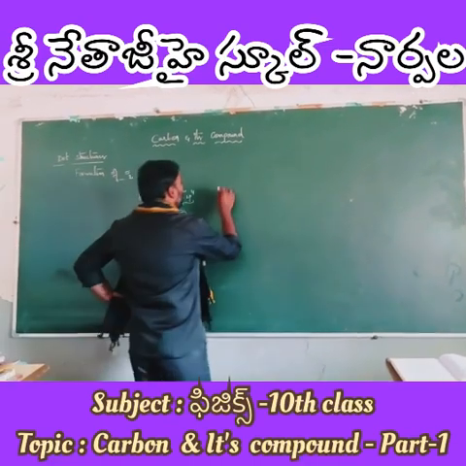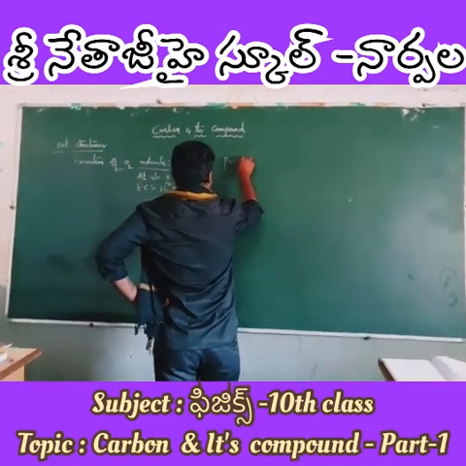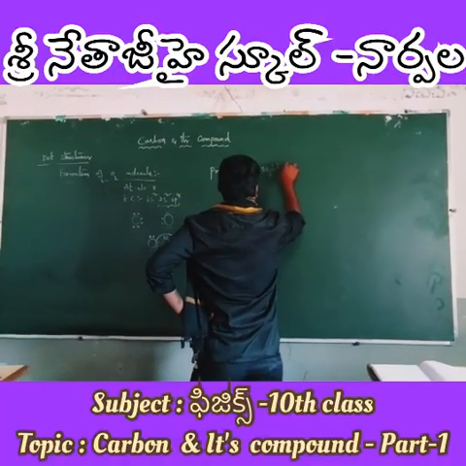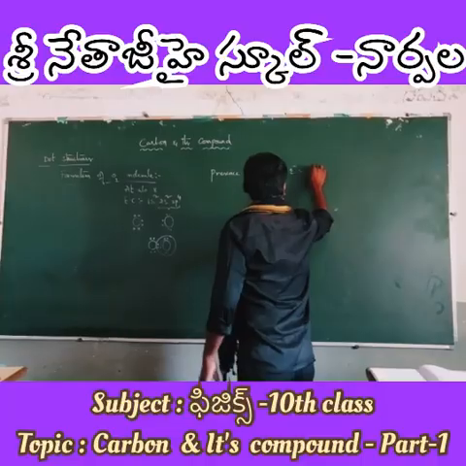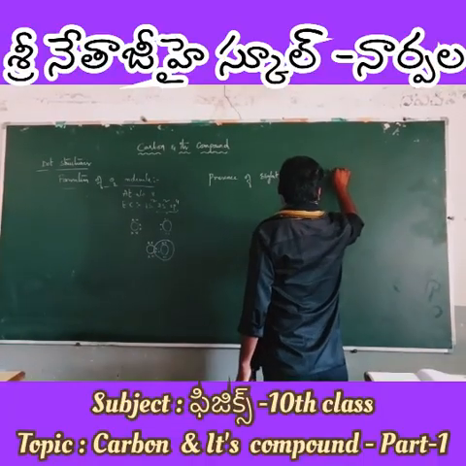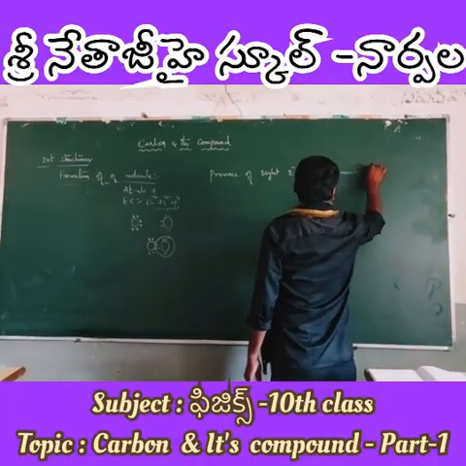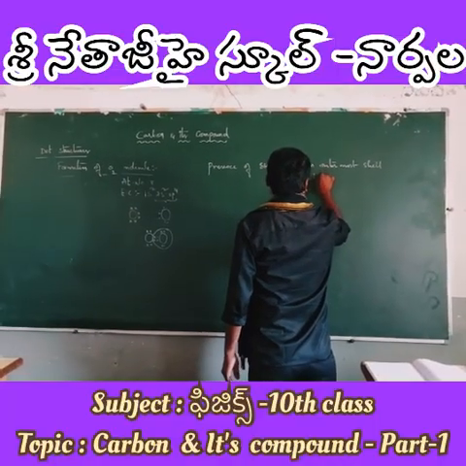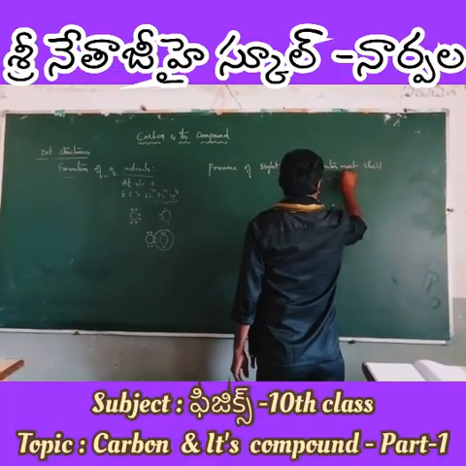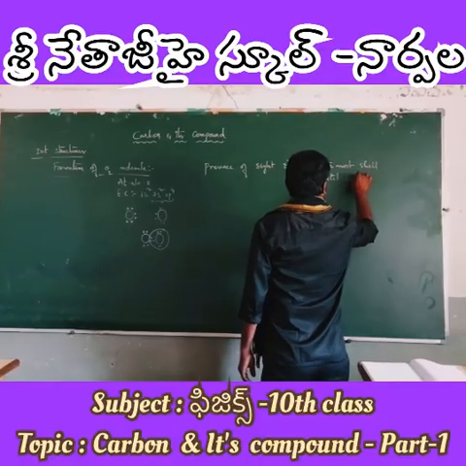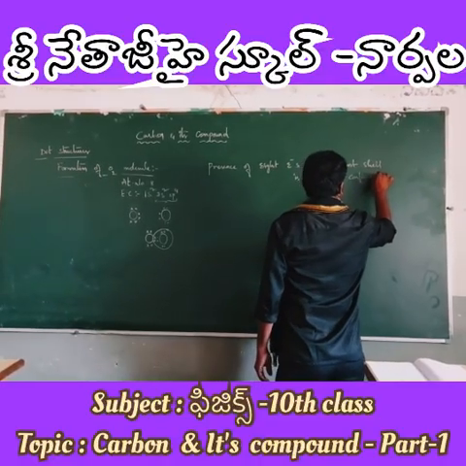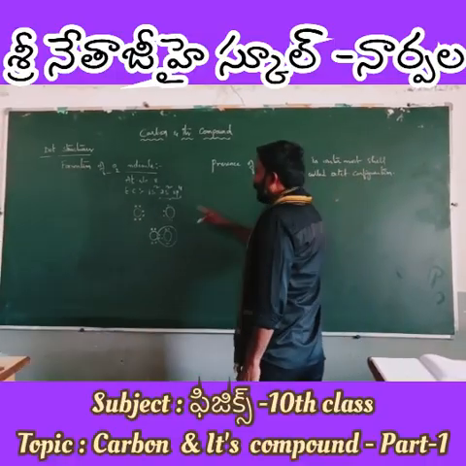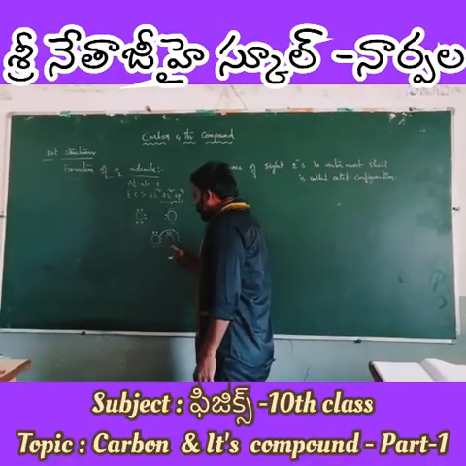You know very well, the presence of 8 electrons in the outermost shell is called octet configuration, which means usually the element is stable if it contains 8 electrons in its outermost shell.